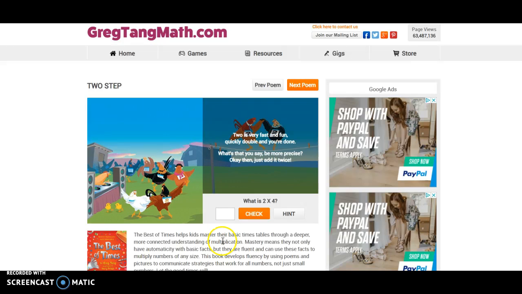So what you're going to do is you are going to read the two-step poem. And then you're going to answer these questions right here. So you're going to read this poem at home. Maybe you want to write it down, decorate it, whatever you want to do. You're going to read that poem and do the sample problems right here. And it should give you more than one. Nope, it just gives you the one.